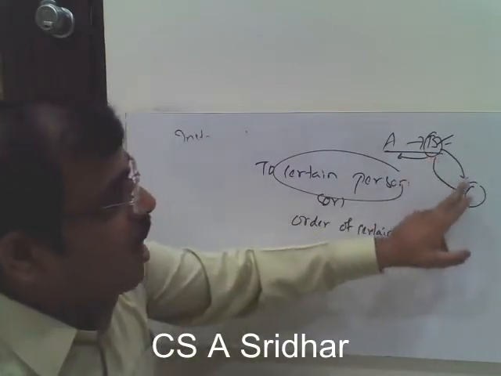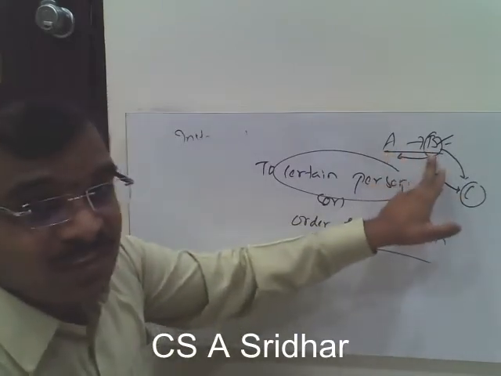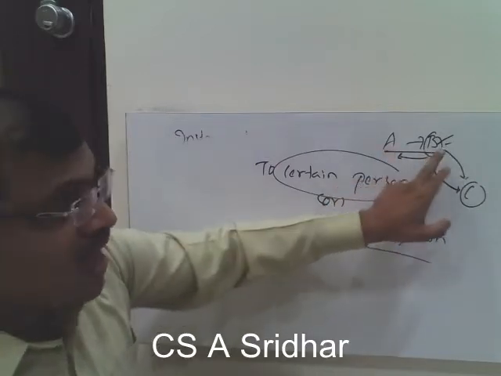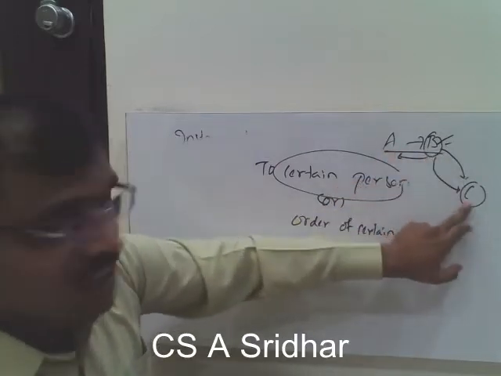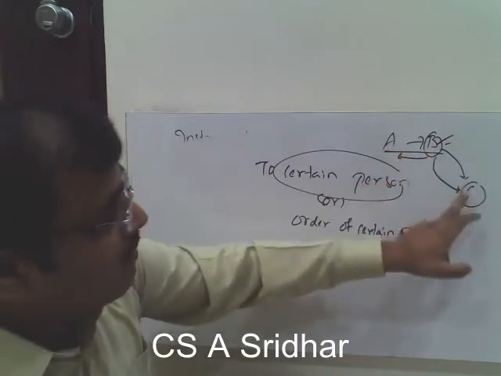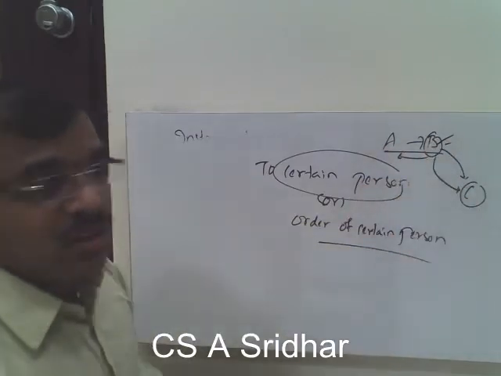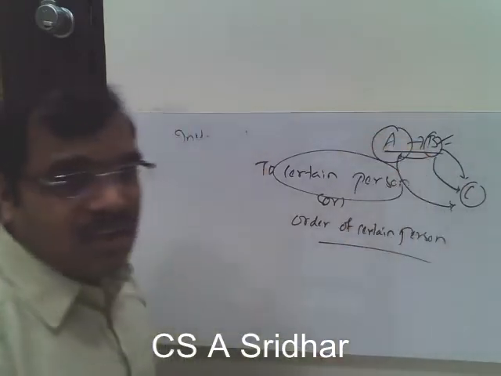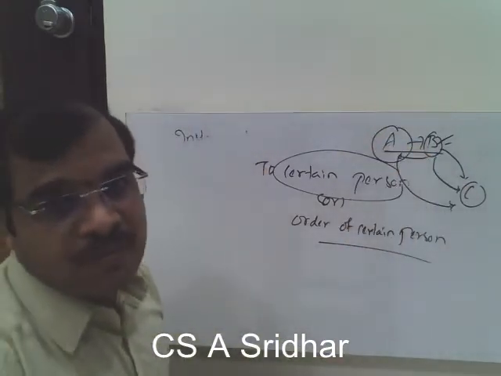That is, B is giving the order to A. B is giving the order to A: don't pay the amount to me, please pay the amount to C. So according to the order given by B, A is making the payment. Then who is entitled to receive the payment? C is entitled to receive the payment.